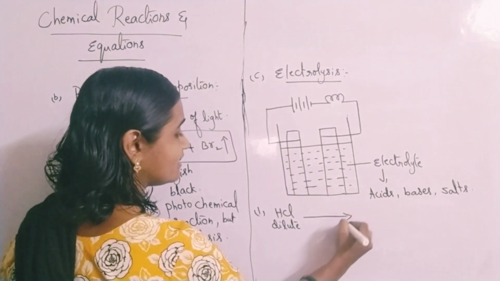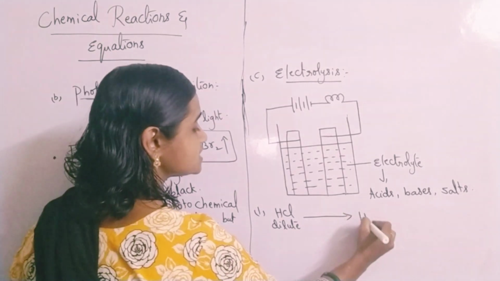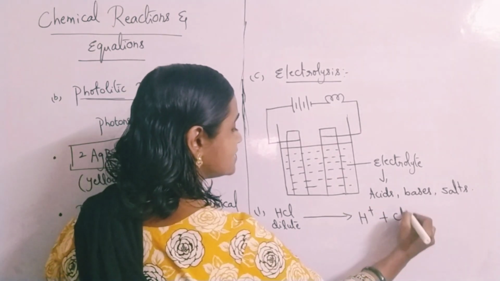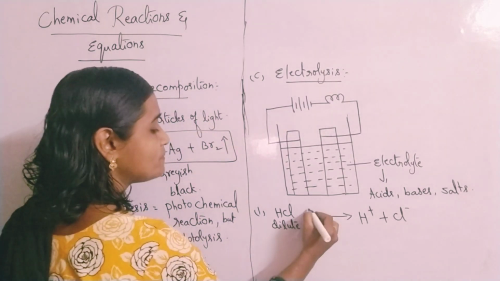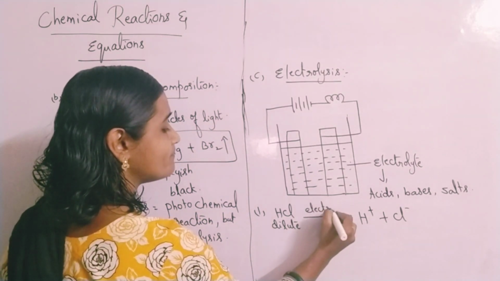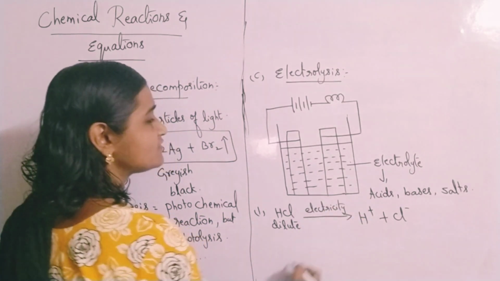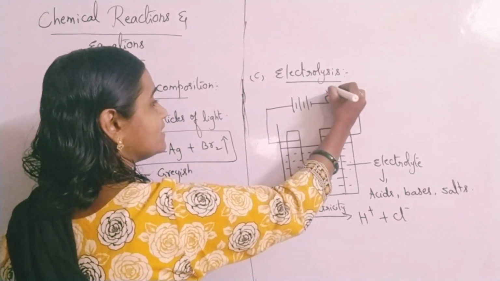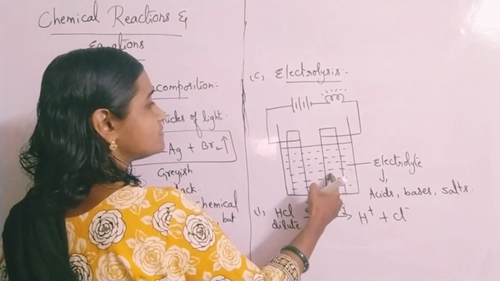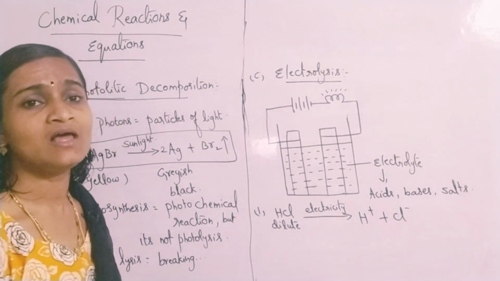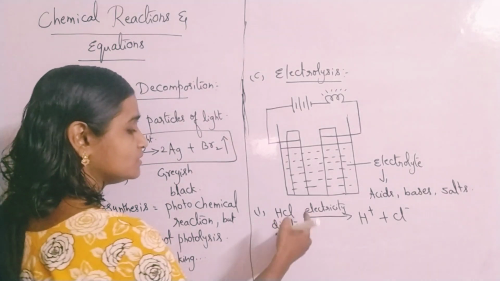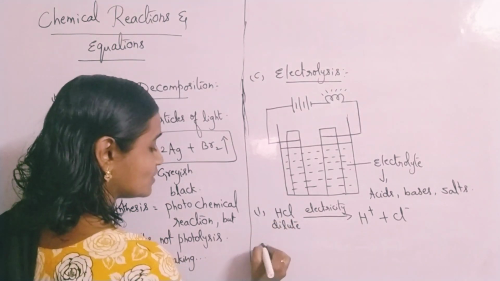If it is taken as an electrolyte, it decomposes into H plus and Cl minus ions on passing electricity. Here the bulb will glow. So this is an example of an acid electrolyte.